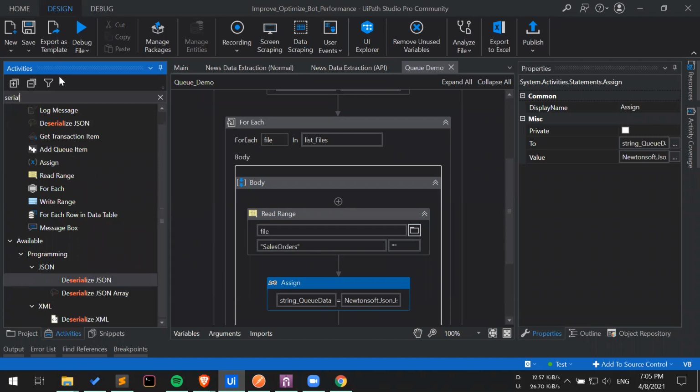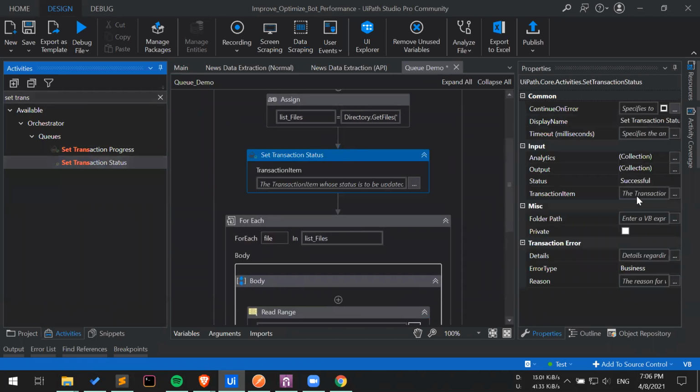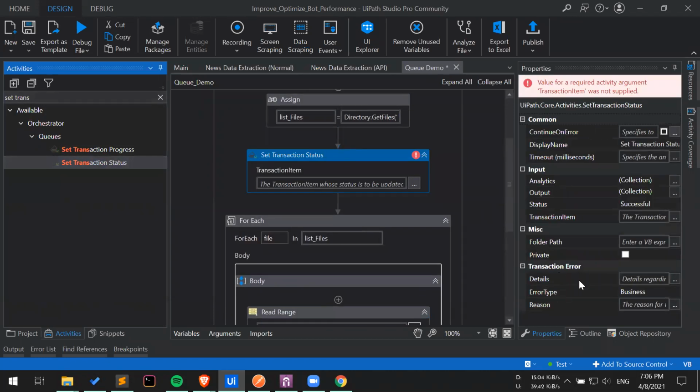What I would have done in this case is, if you see set transaction status, there is an option of adding details if there is an error. Firstly, I will mark the transaction item. Even if one row has failed, I will mark that entire transaction as a failure. In details, I will provide which exact row failed. Let's say your data table has a vendor ID, so I can provide which vendor it actually failed for, and you can also provide a reason. That's it. Okay.